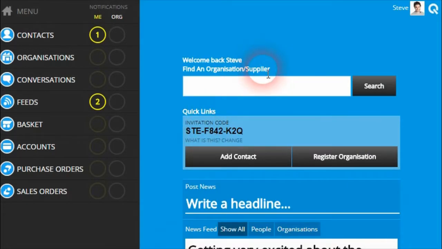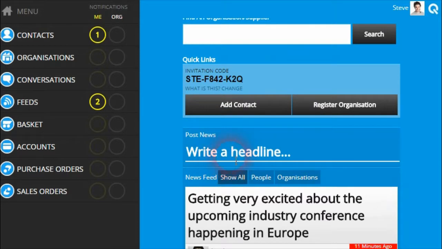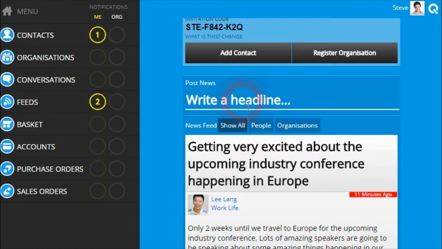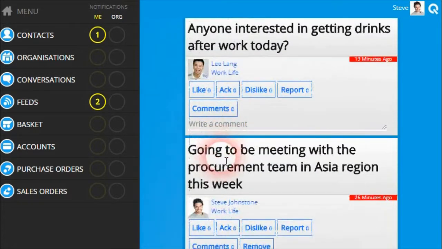If we go back to the home page, when you wish to post on your personal feed, there's a section here called Post News where you can post a headline. For every post on the platform, there is the ability to set a short headline up to 80 characters in length. Ideally, headlines should be interesting and grab attention to the people who are following your feeds, just as if you were reading a newspaper.